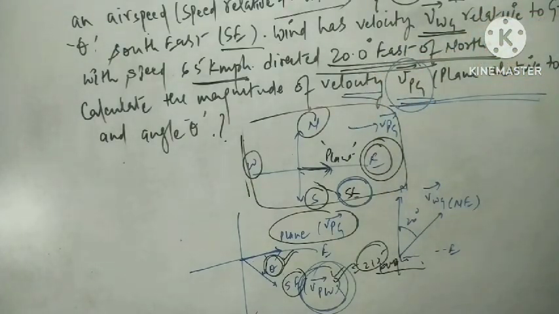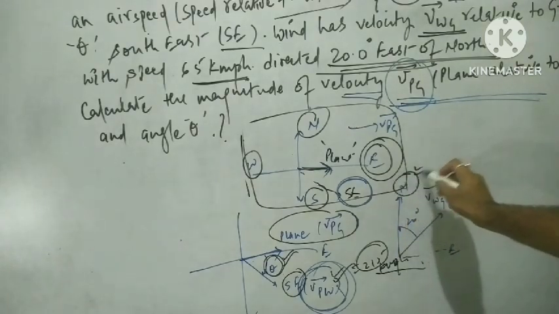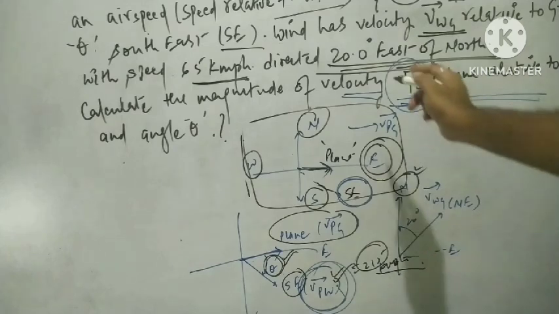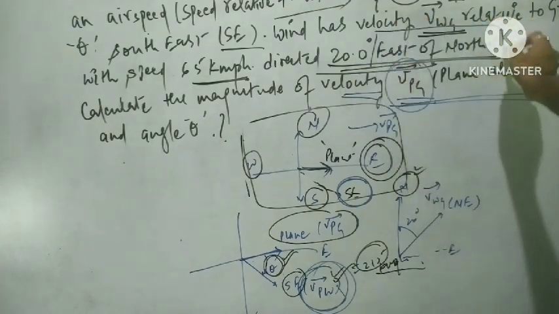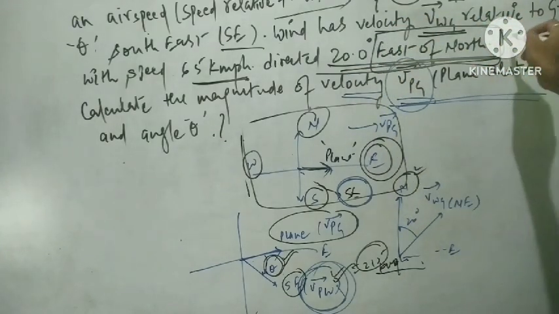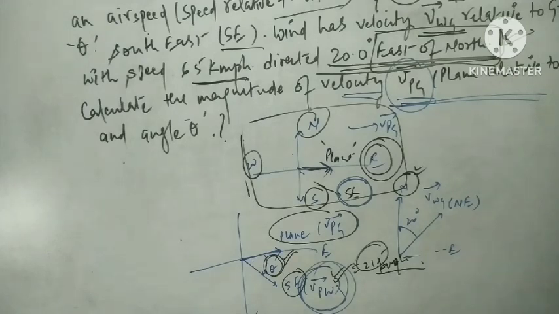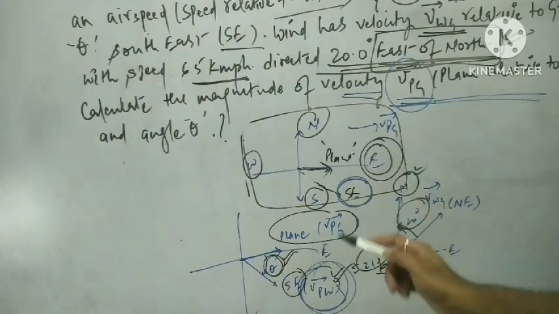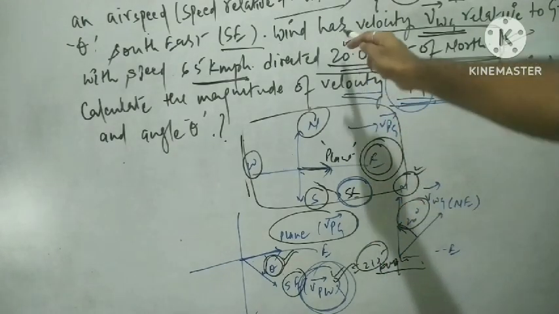So if north is there, it is very important to listen carefully here: this is not the northeast, it is east of north. I am again pointing out that it is stated as east of north. This is a very important point of concern. This is not the northeast, that is east of north. So the angle it is making with the north is 20 degrees basically. That has been said here.